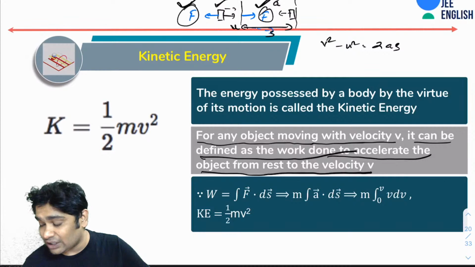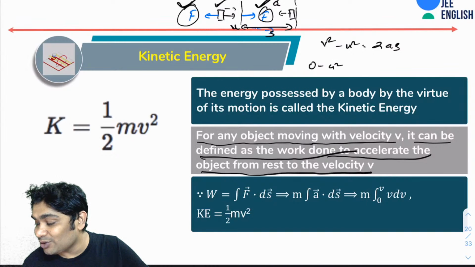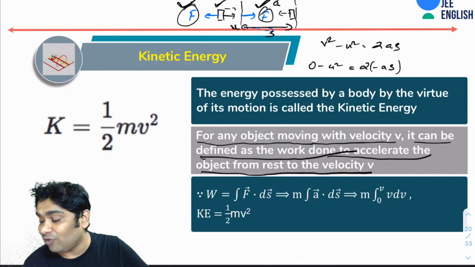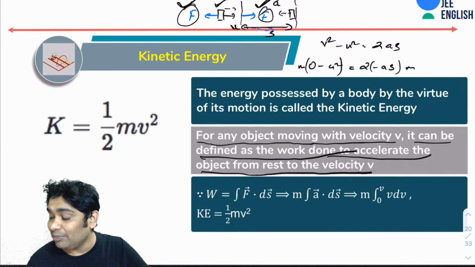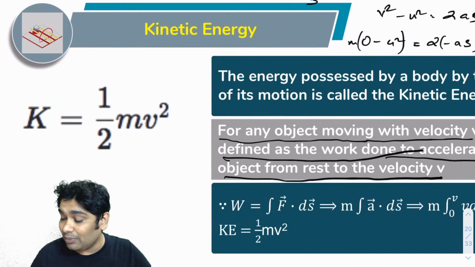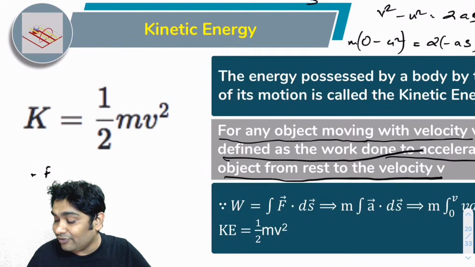So if I use this equation, then you realize that v would be 0, so 0 minus u squared would be equal to 2, and a would have a negative sign as well, minus a s. Now if I multiply both sides with m, what do I see? I see that minus Fs equals half m u squared.